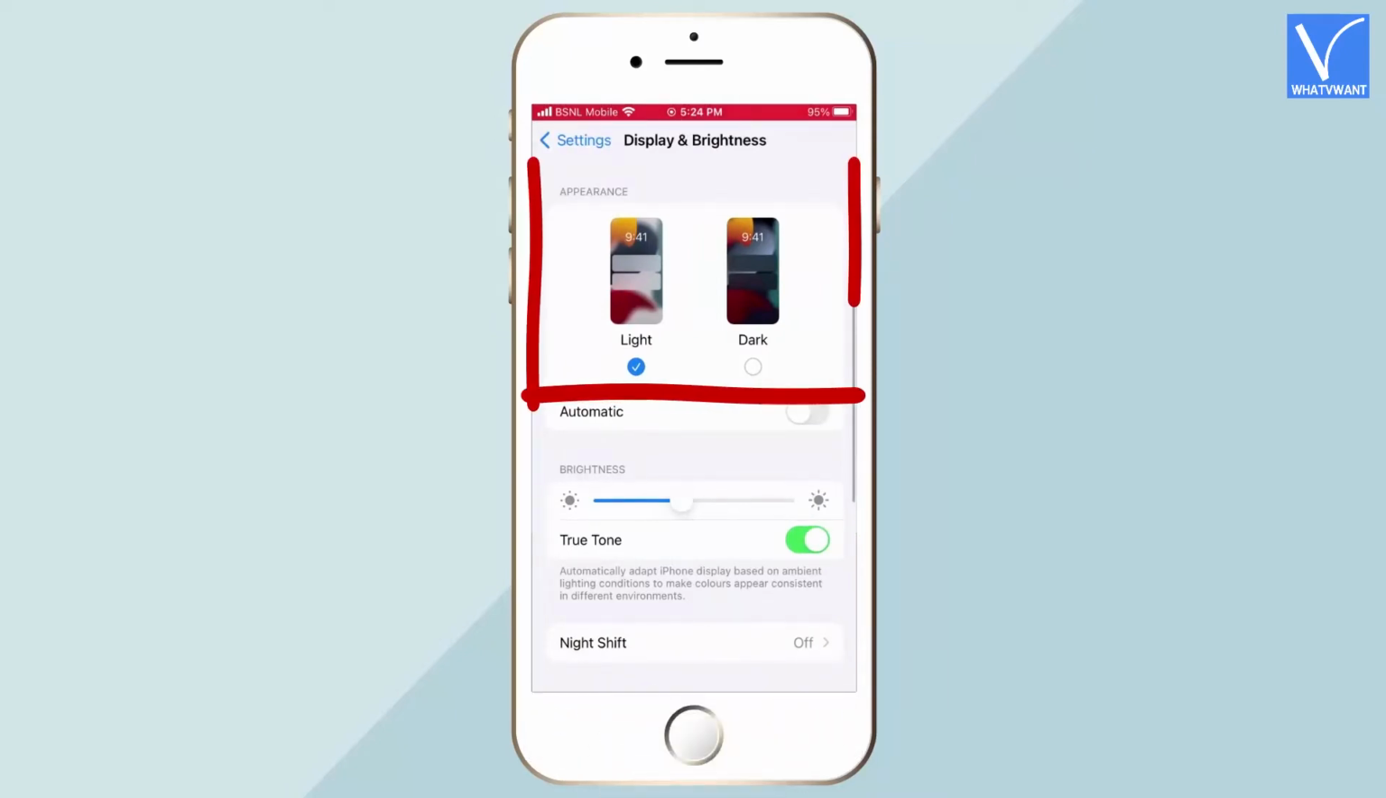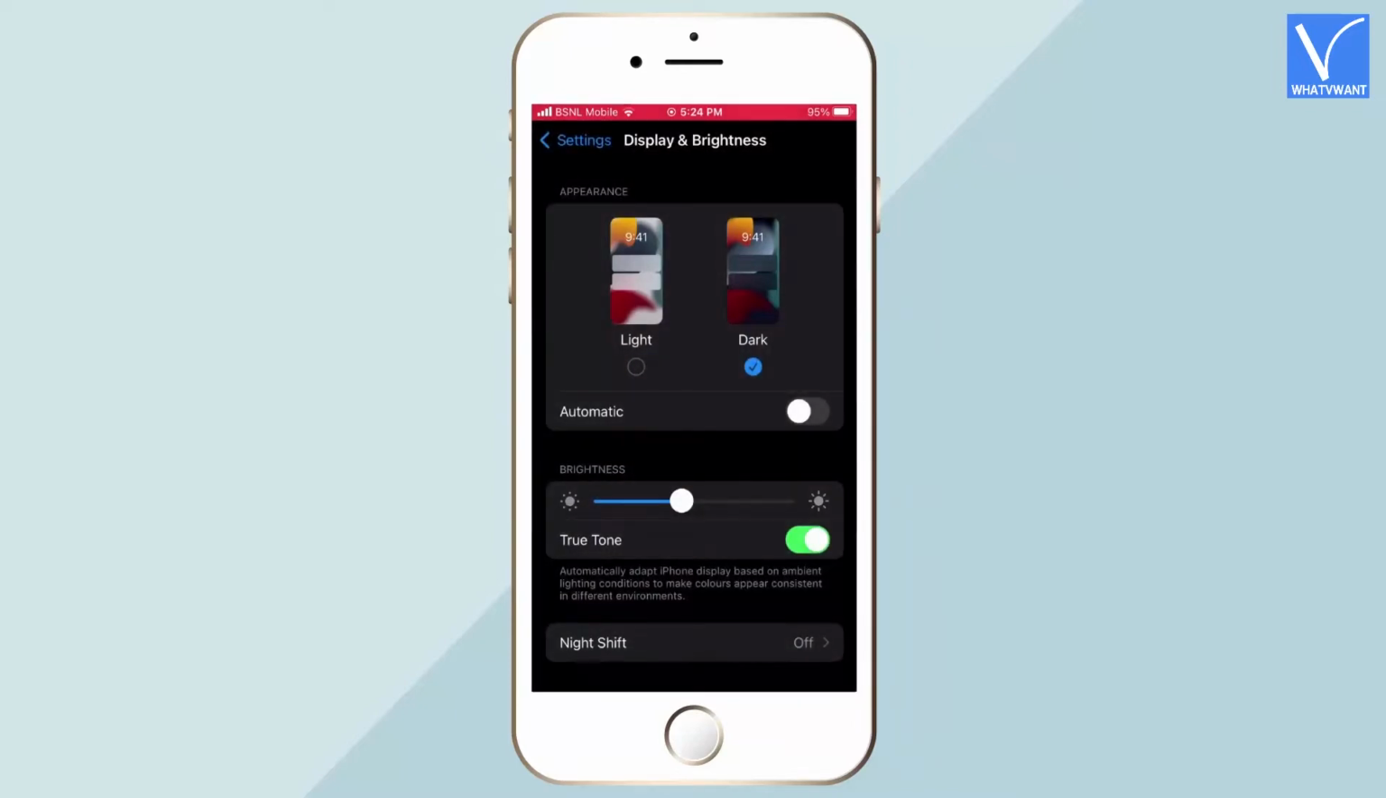At the top, you will find the Appearance section with two options, such as Light and Dark. Now, the iPhone is in light mode, as the light option is checked. Tap on Dark. Then the whole appearance of the iPhone will be turned dark. That's it, dark mode is enabled on your iPhone.